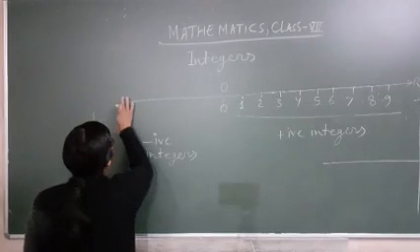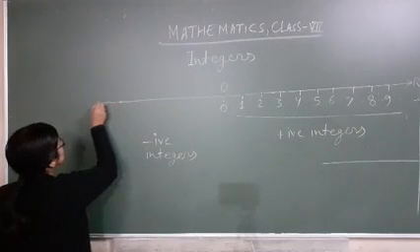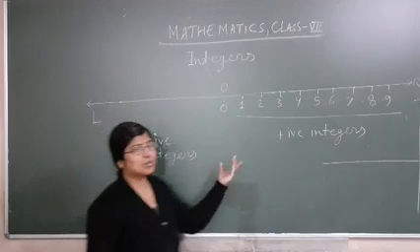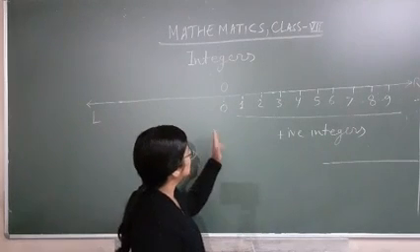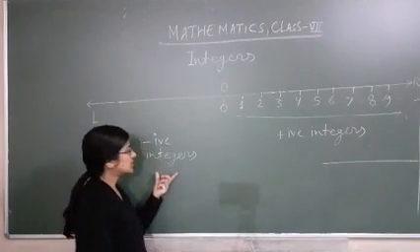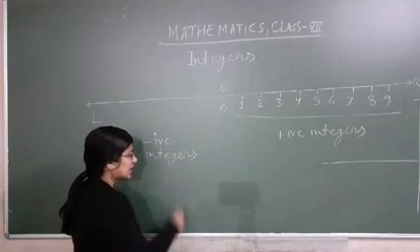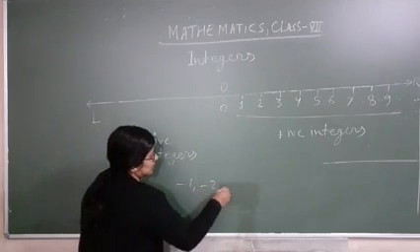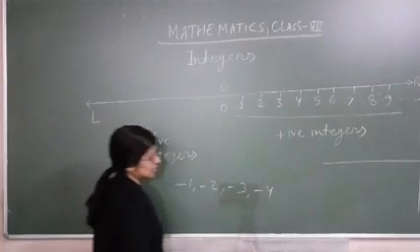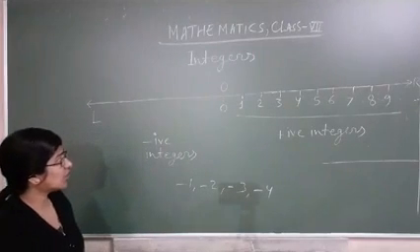Okay. Now we are going to the left side. So what will we do with the left side? What will we show on the left side? So look, we will represent negative integers on the left side. You know negative integers: -1, -2, -3, -4 like that. So how will we represent these on the number line?